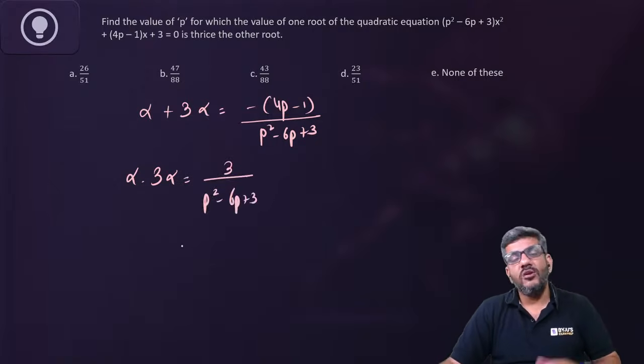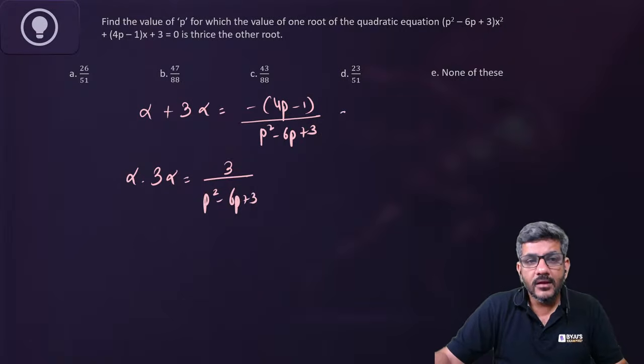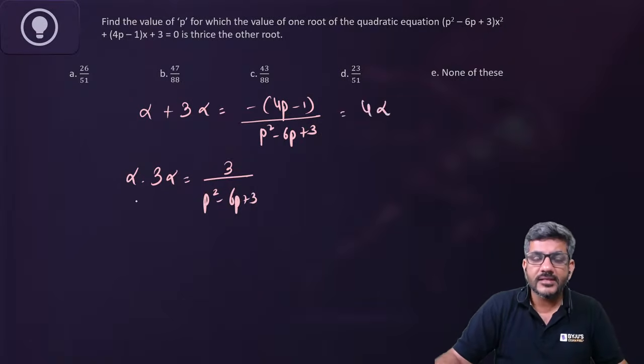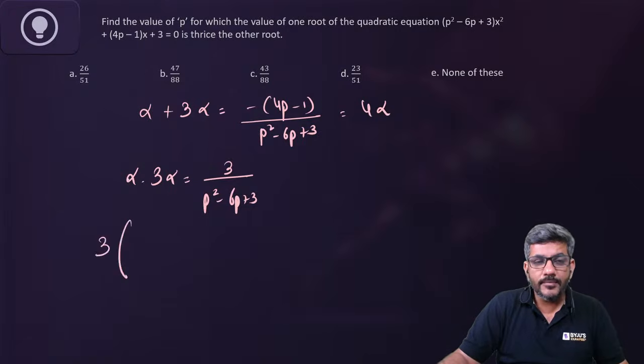I have to calculate the value of p. That means I have to eliminate alpha. Now this value was equal to 4 alpha. If I put the value of alpha from here in the second equation, I'll get my answer probably. So take this 4 on that side and square it. So 3 into alpha square.